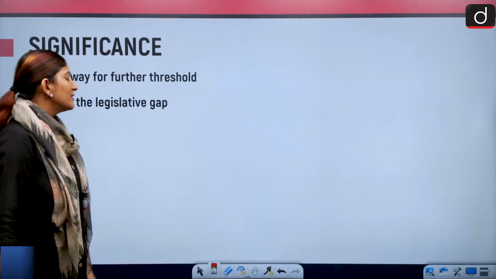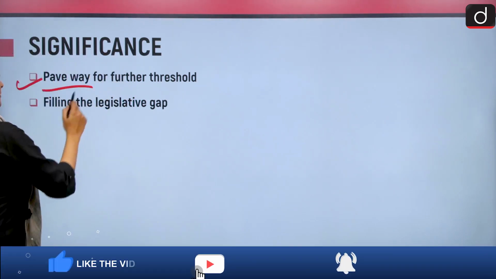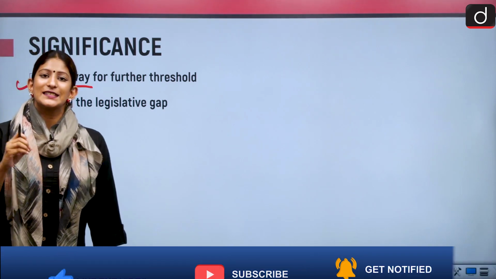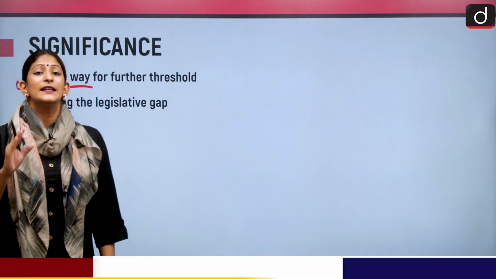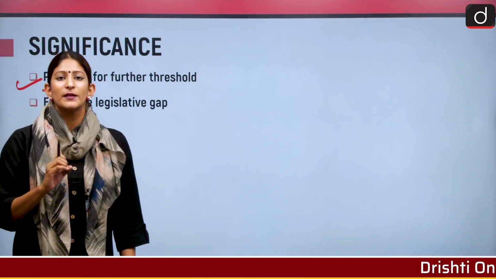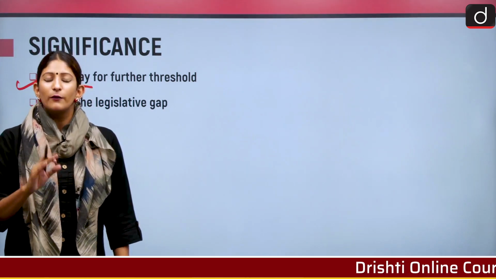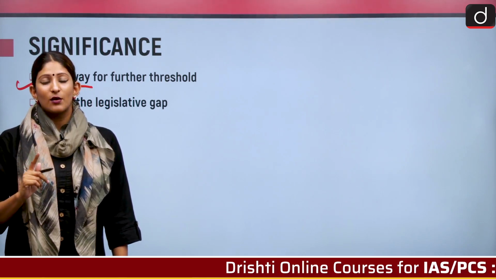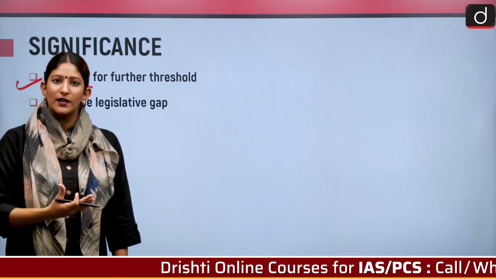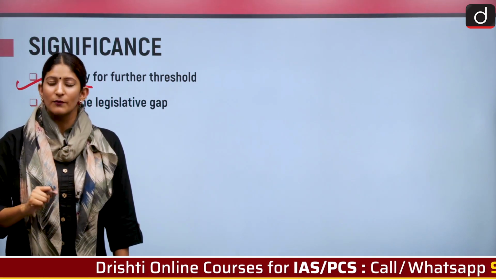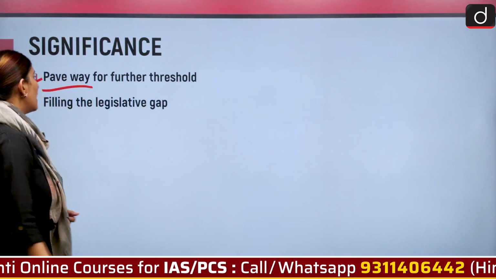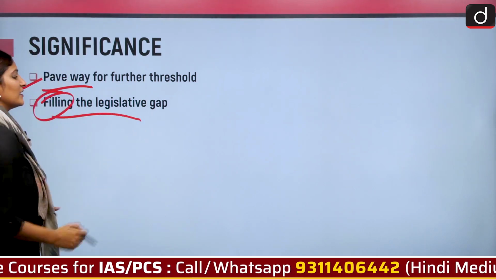socially. And this judgment, first, it has clarified the stand of providing the reservation on the basis of creamy and non-creamy layer. The creamy and non-creamy layer should not be solely on the basis of economic advancement, but many other facets also. It will pave the way for further judgments as well. It is much more clear now. And it will also fill the legislative gap.